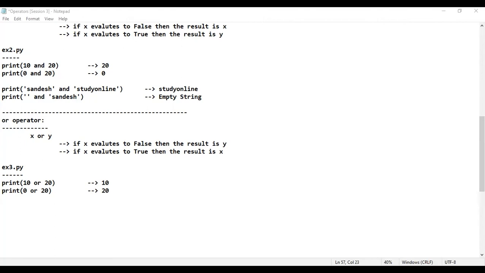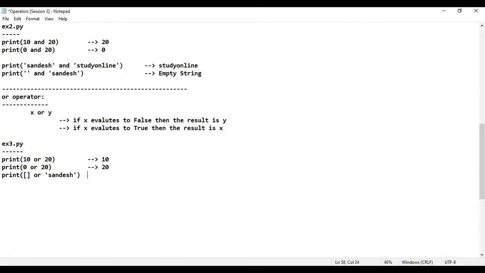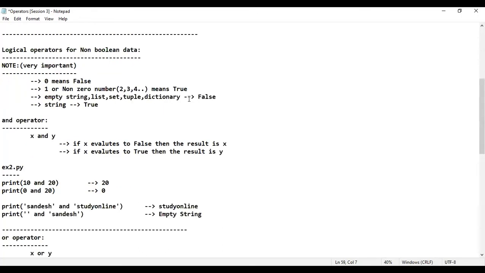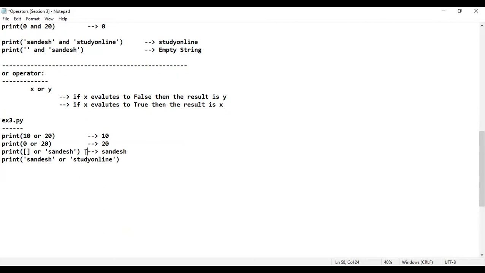Next, let me consider like this. We'll see how many of them will tell the proper answer. I'll consider a list or string data. How will it evaluate a list? Don't you think false? Please tell me if X is false, what is the output? Y is the output. That means, don't you think I'll be getting the output as Sandesh? Next, observe. Within this print function, I'll write an empty list or Sandesh. Then please tell me string data. String data evaluates to what? See here, true. If it is true, what will be the result? Don't you think the result is X itself? That means what is there in X? Sandesh. Don't you think the answer is Sandesh itself?